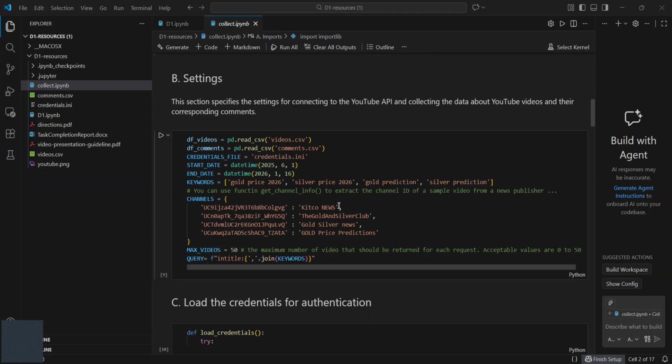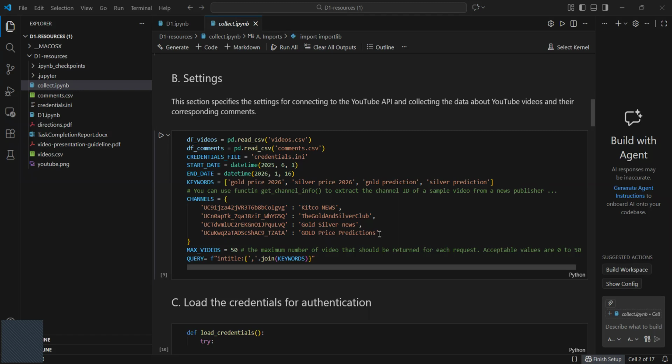The first one is Kitco News, which is known for its high level institutional analysis. And the second YouTube channel is the Gold and Silver Club, which focuses on professional trading and commercial hedges. And the third YouTube channel is the Gold Silver News, which provides rapid daily market updates. And the fourth and final YouTube channel is dedicated specifically to technical forecasting and retail investment, named Gold Price Predictions.